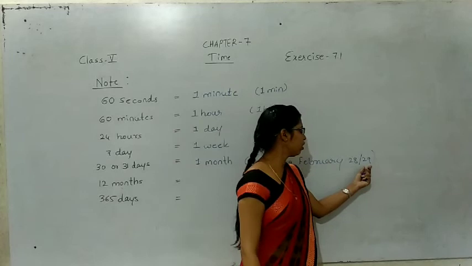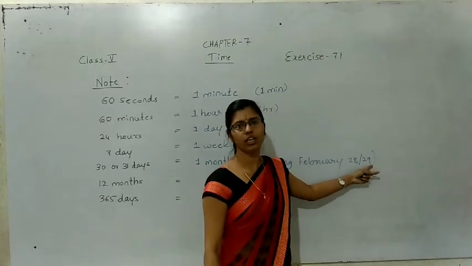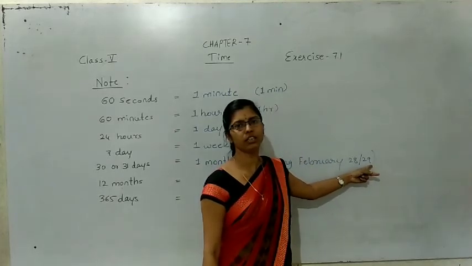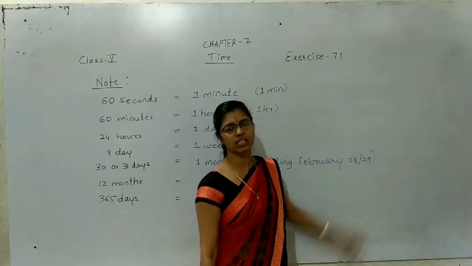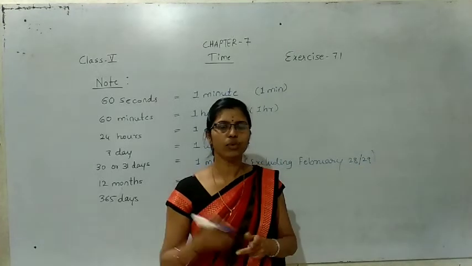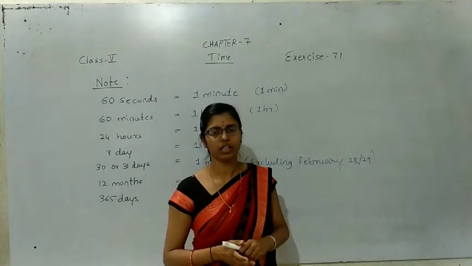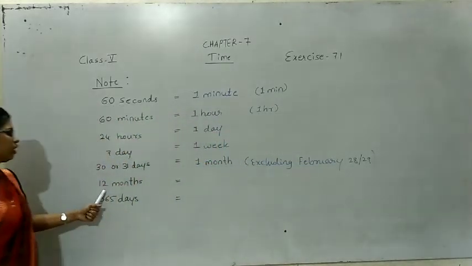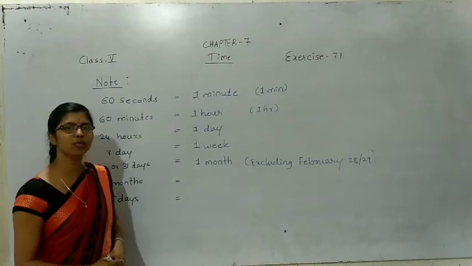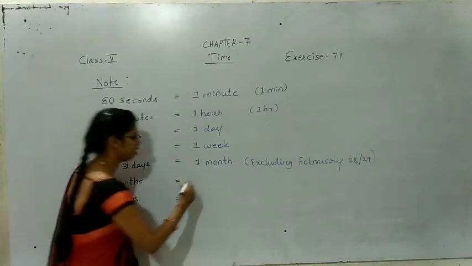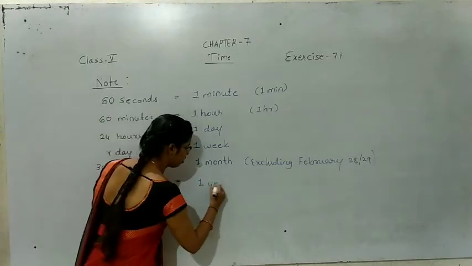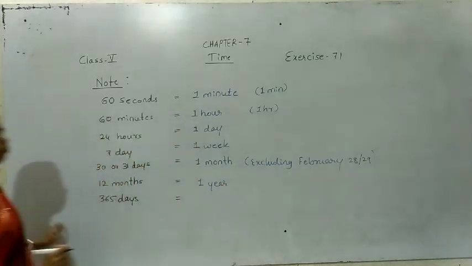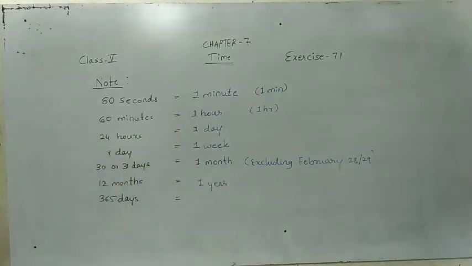So once in every 4 years, the month of February contains 29 days. That year we call a leap year. What is that? Leap year. And the next one is 12 months. 12 months means 1 year.